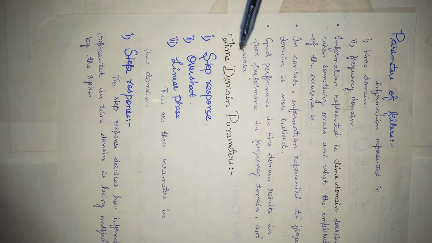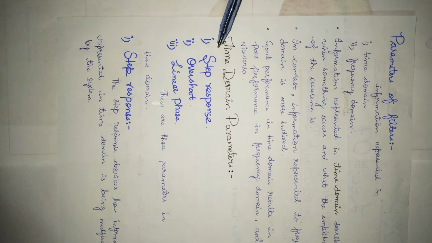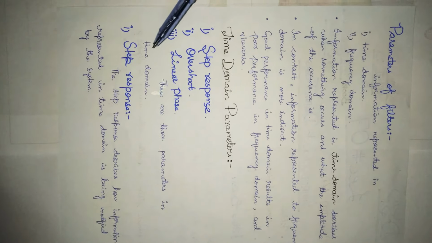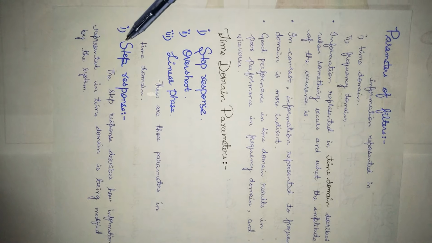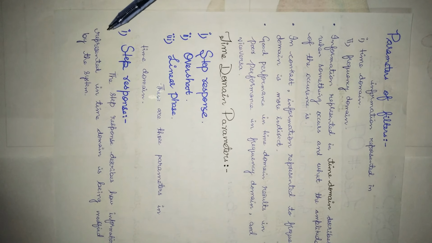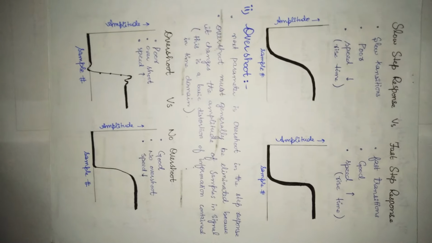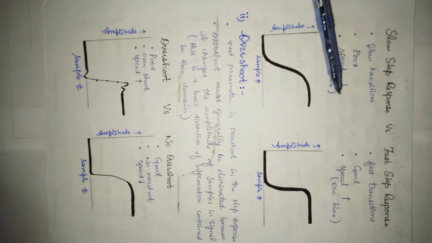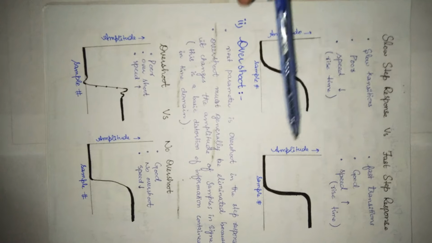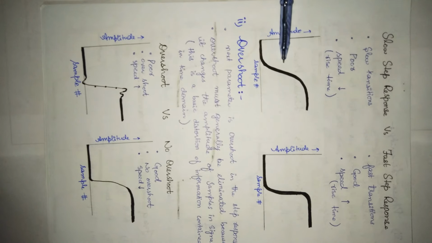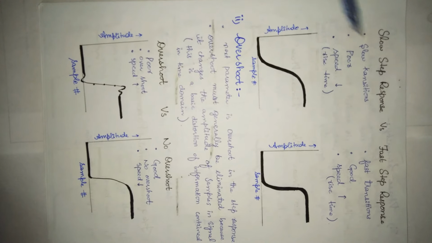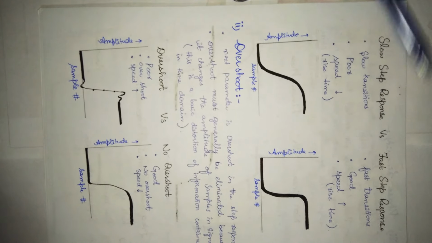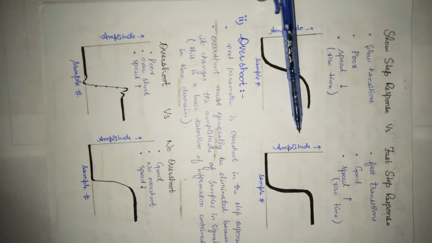Time domain parameters. There are three parameters in the time domain: step response, overshoot, and linear phase. First, the step response describes how information represented in the time domain is being modified by the system. Now we see the comparison between slow step response versus fast step response. This is slow step response and this is fast step response. In slow step response, the rise time is also slow. In this, the rise time is fast. This is poor step response and this is good step response.